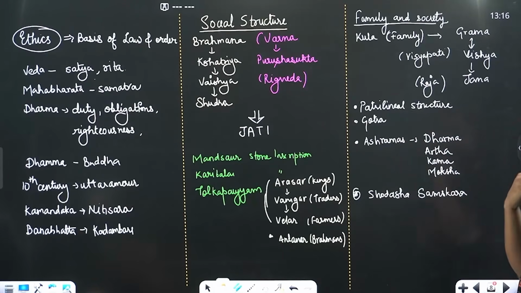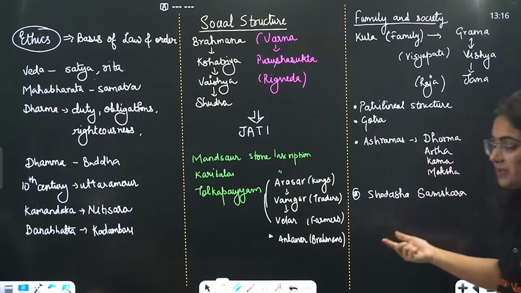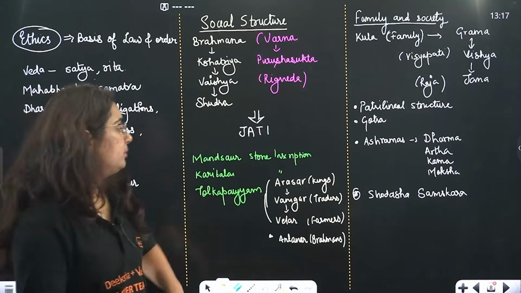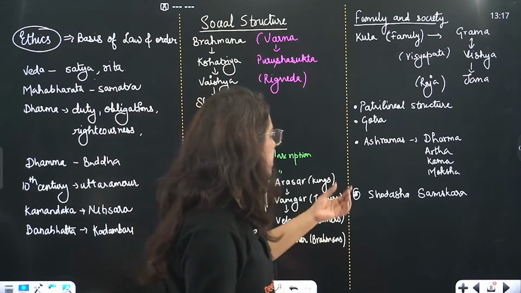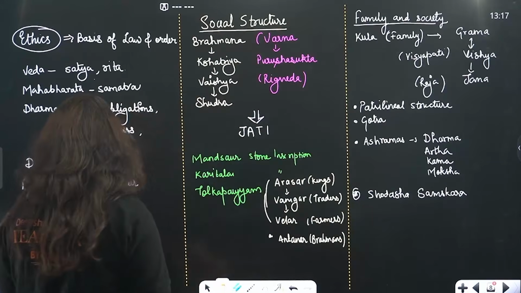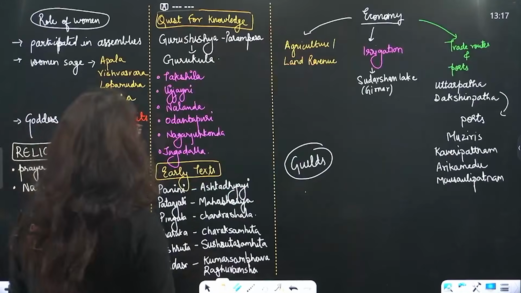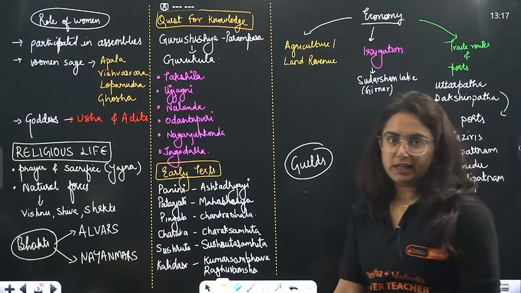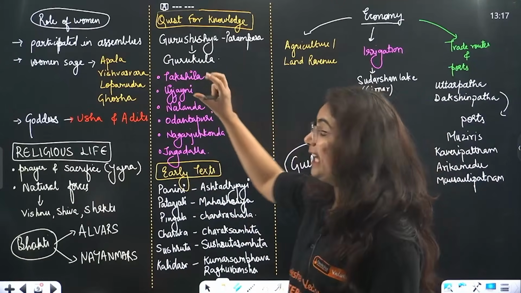Okay, we also believe in certain ashrams and goals like Dharma, Arth, Kam and Moksha, and also about Shodasha Sanskar, that means 16 Sanskar, which is even a part of Hindu society right now. And a little more information: by the end of the chapter, we have a lot more to study, like the role of women.